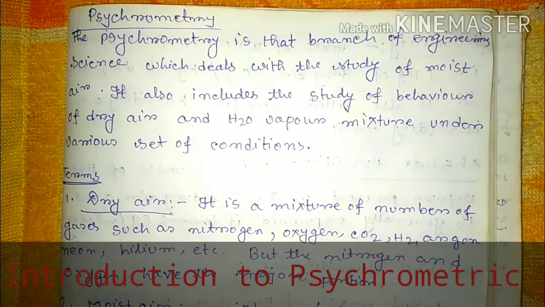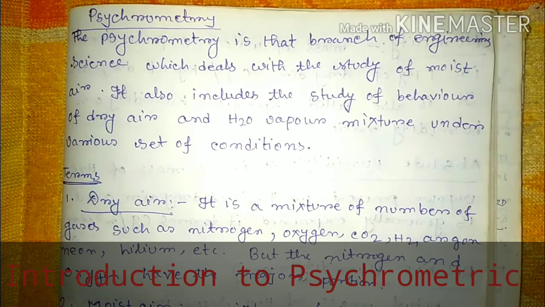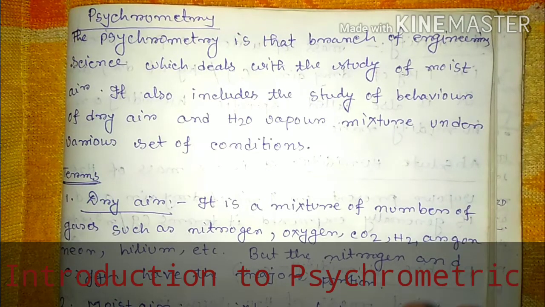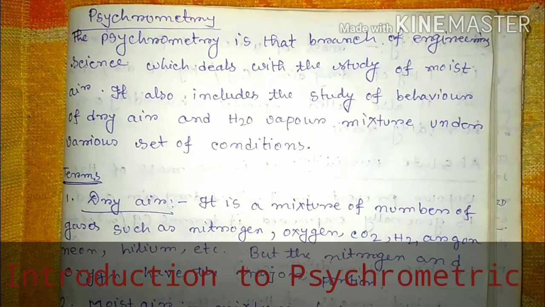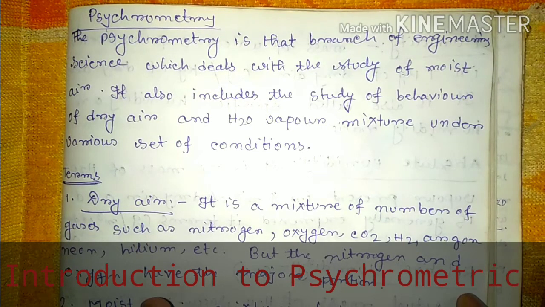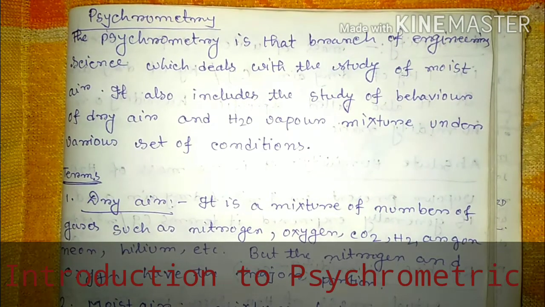We are only interested in studying moist air, because in normal air there is no such air which has no moisture present. Moisture is present in air. So psychrometry is that branch of engineering science which deals with the study of moist air.